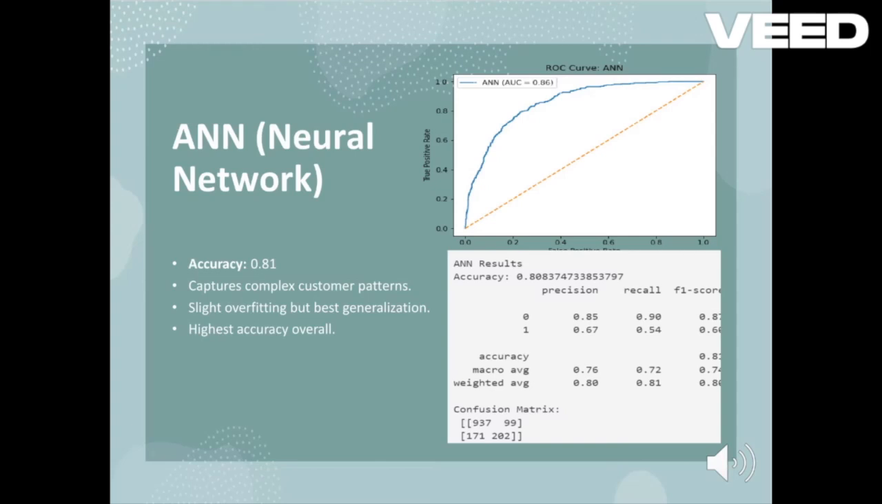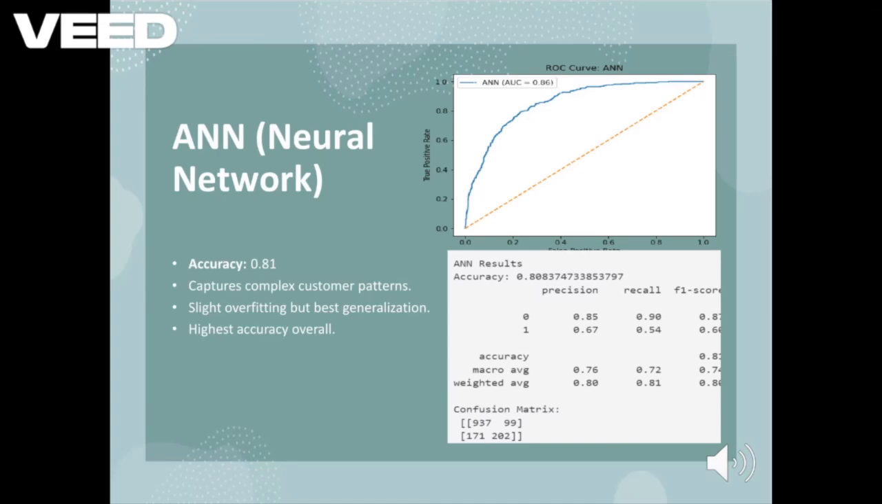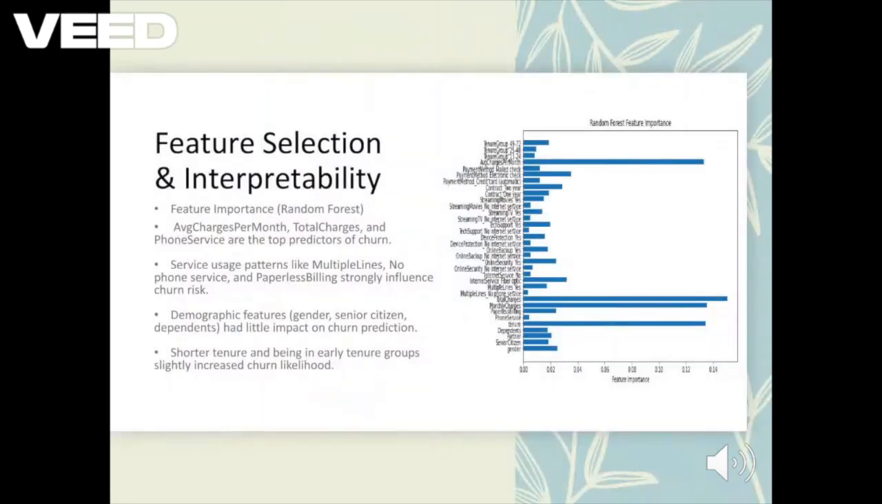Now moving on to the artificial neural network, ANN, the model achieved an accuracy of 0.81. This means that overall 81% of the predictions were correct. One of the strengths of ANN is its ability to capture complex customer patterns. While there is slight overfitting, the model does a great job at generalizing. Compared to other models, the ANN delivered the highest accuracy, making it the top performer in this case.